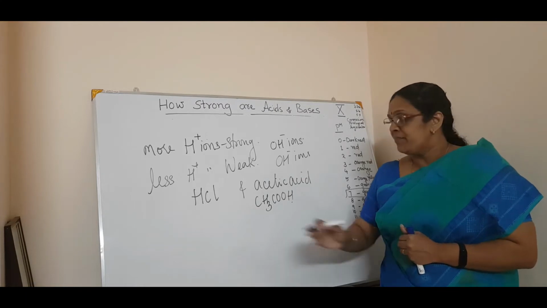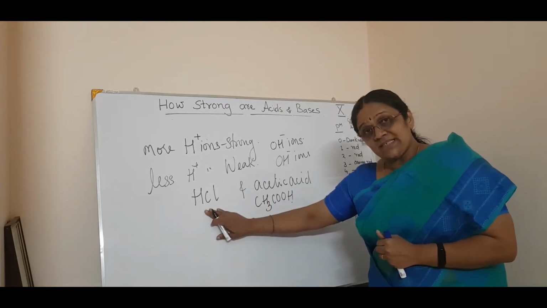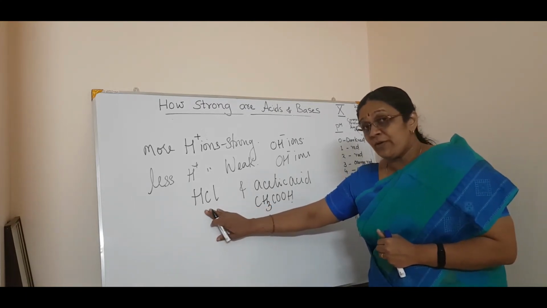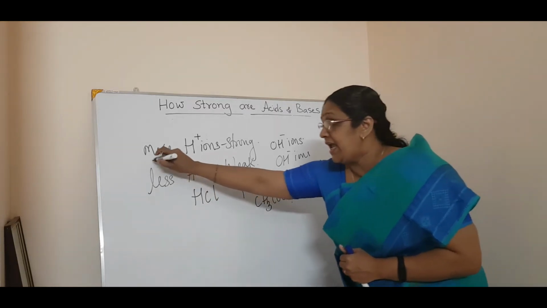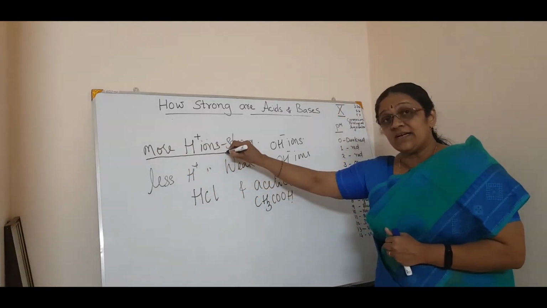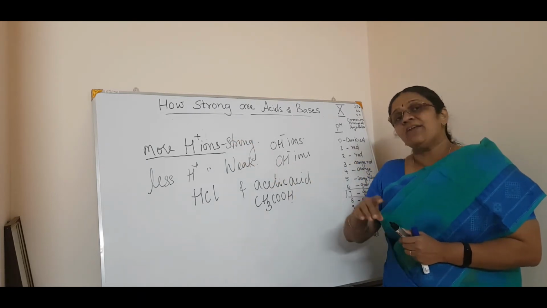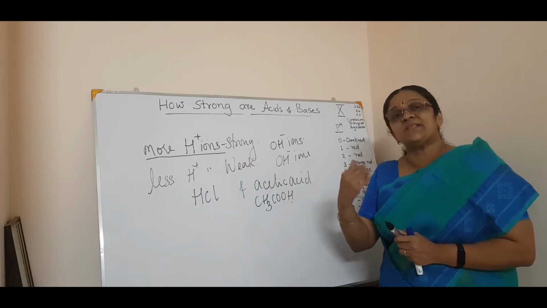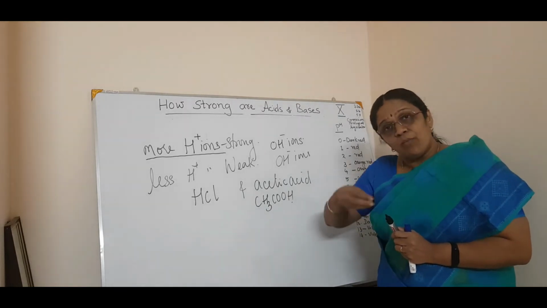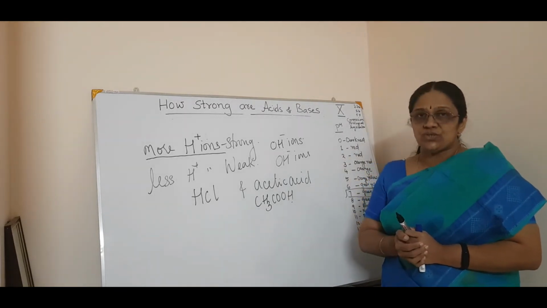Your answer will be: HCl is a strong acid because it contains more H plus ions, or it can furnish more H plus ions in solution. That's the value point. Whenever we say any acid, be it HCl or H2SO4, is strong, it indirectly means that it contains or can furnish more H plus ions in solution.